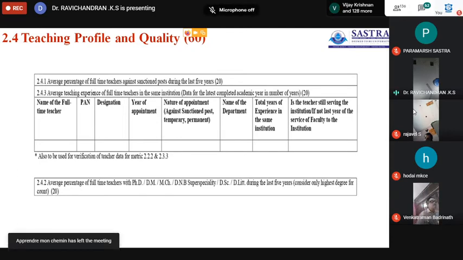The second 20 points go to the average percentage of full-time faculty with PhD qualification. MTech is sufficient for teaching in engineering colleges, but the next 20 points go to the average percentage of full-time teachers with a PhD, or Doctorate of Science.